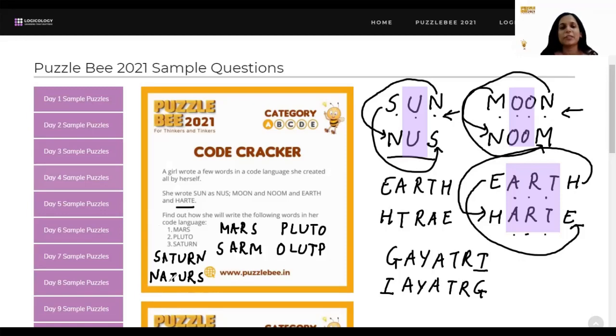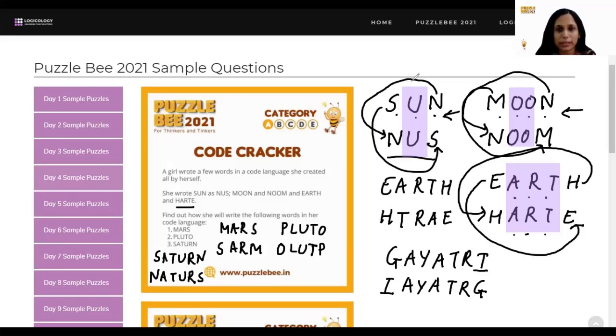Okay, so maybe you can also do one more thing. Now the common theme we had here was planets. Okay, so maybe you can try doing this for Mercury, Venus, Jupiter, and all the other planets as well. So that's again some activity for all of you today. Okay, now with that, let's head to the sample puzzle for category B and C. For category A, I'll be back with the day 5 sample puzzle solution tomorrow. Until then, you can try writing your own name in this code language, and you can write the names of all other planets as well. So that's all for code cracker.